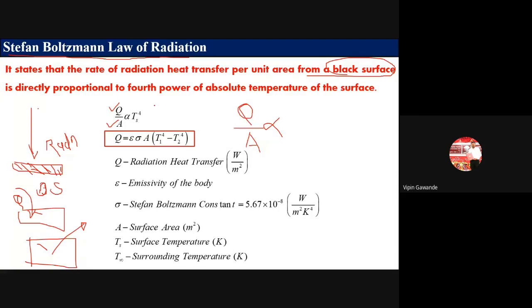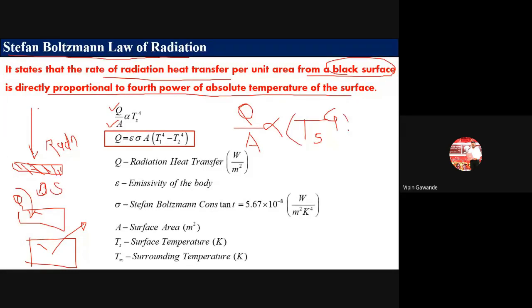ओके, तर इथे काय म्हणतो आपण? The rate of radiation heat transfer per unit area, Q divided by A, from a black surface, is directly proportional to the fourth power of absolute temperature of the surface. So directly proportional to the fourth power of absolute temperature of the surface. So here this is surface temperature.